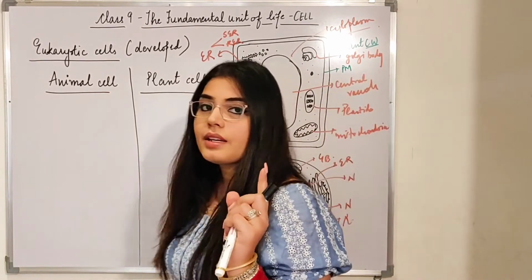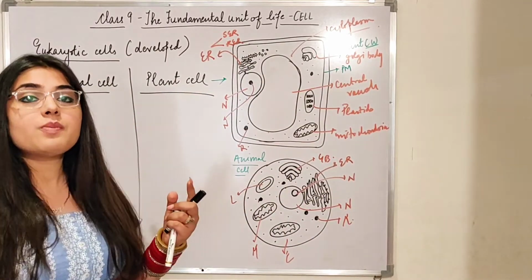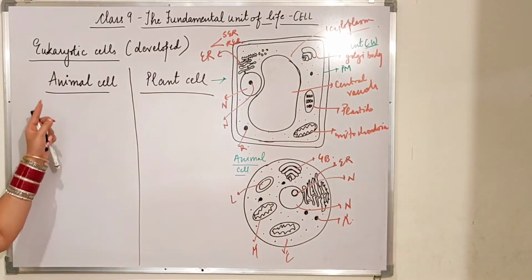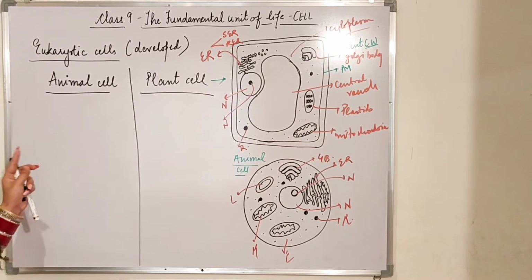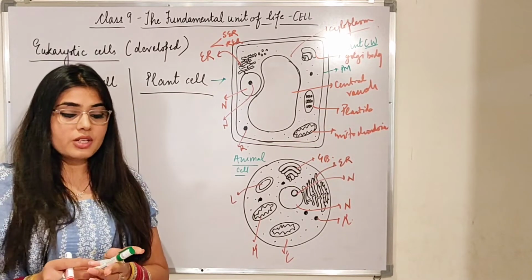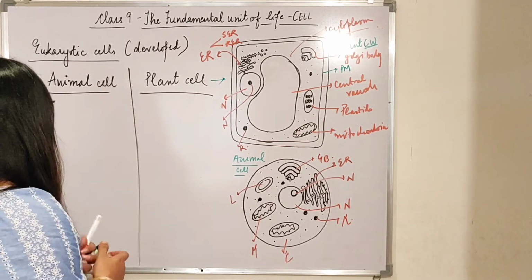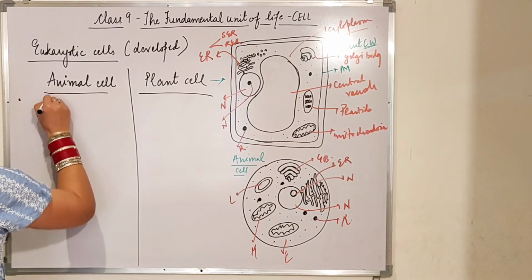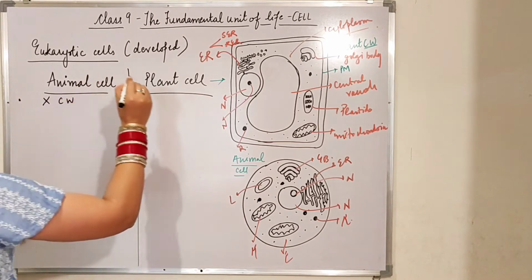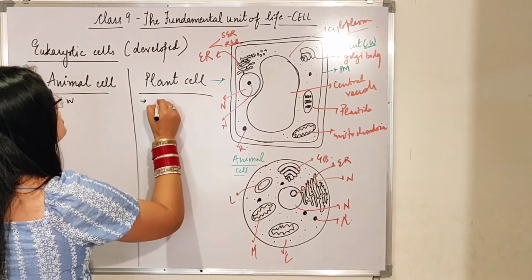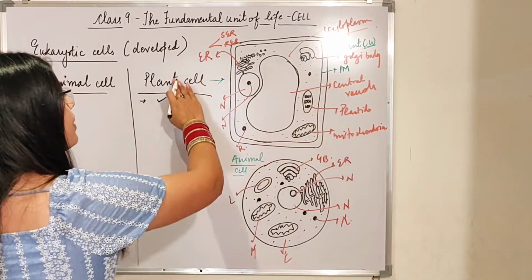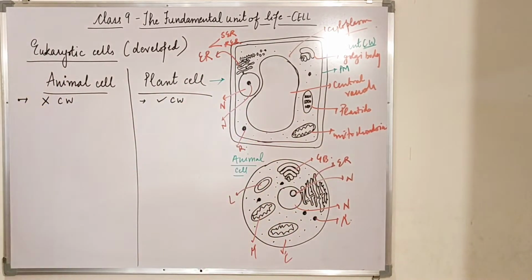Now the most important part here is, beta, how to identify the difference between these two cells. How are they different? So first will be the animal cell. Now in the animal cell, beta, what is the difference as compared to the plant cell? The first major difference which I told you: animal cells do not have a cell wall, but plant cells have a cell wall. Cell wall is present in the plant cell, and cell wall is absent in the animal cell.